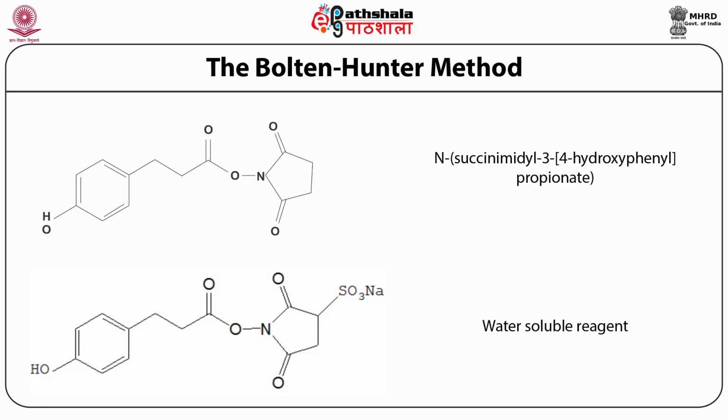This is valuable for proteins which lack tyrosine or histidine residues, or if these residues are essential for the activity of the proteins. Also, addition of a hydroxyphenyl group in the reagent makes it possible to further iodinate the protein.